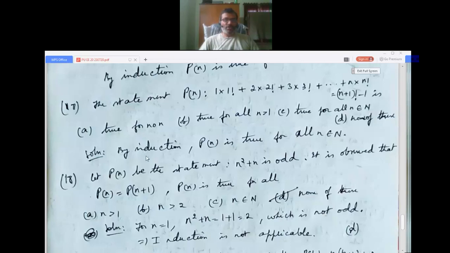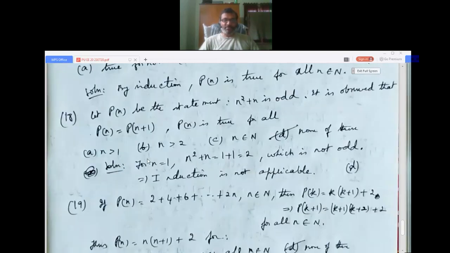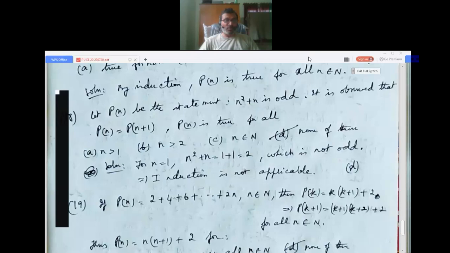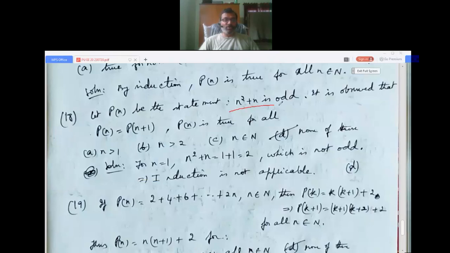Option C it is. So question number 18 now. Let P of n be the statement n squared plus n is odd. It is observed that P of n implies P of n plus 1, and P of n is true for all n greater than 1, first option; n greater than 2, second option; n belongs to N, third option; D none of these.